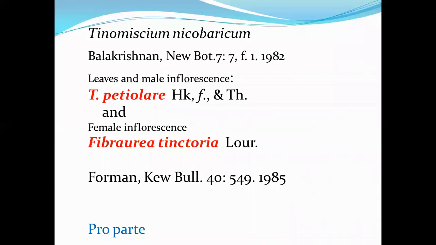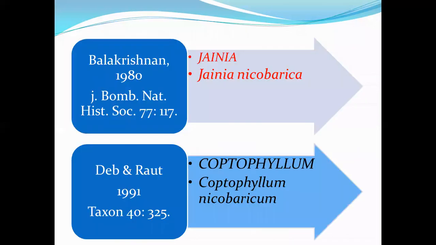Tinomyxum nicobaricum, Balkrishnan, leaves and male inflorescence. Tinomyxum petiolare, female inflorescence. Fabruaria tinctoria. Balkrishnan in 1980, Jania nicobarica and Coptophyllum nicobaricum.